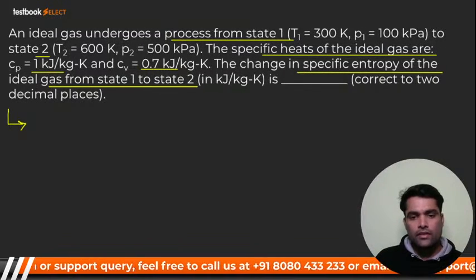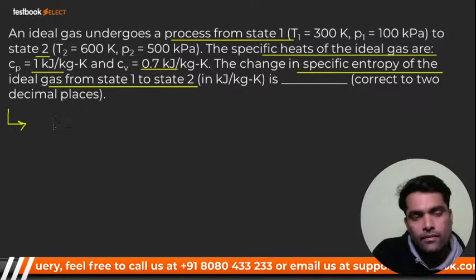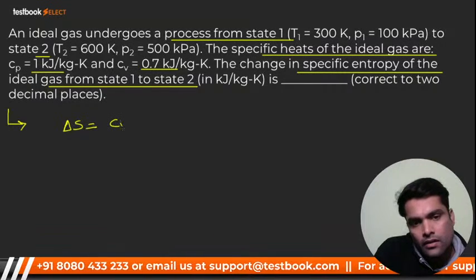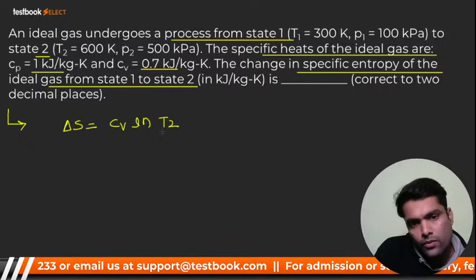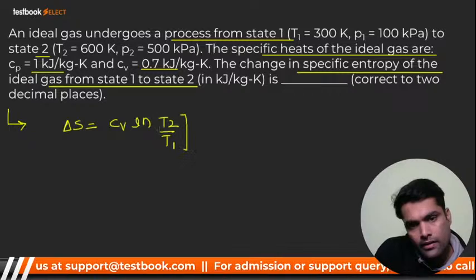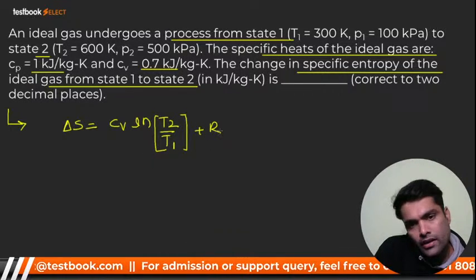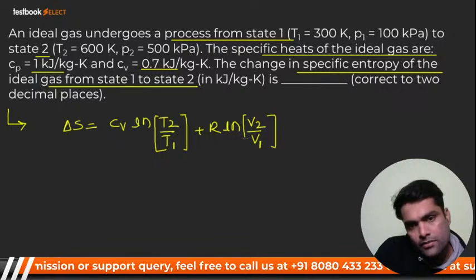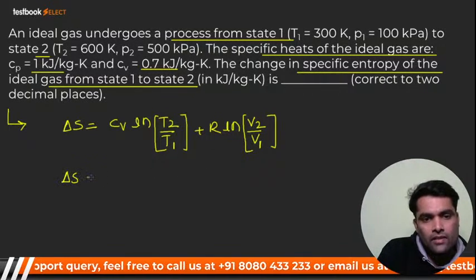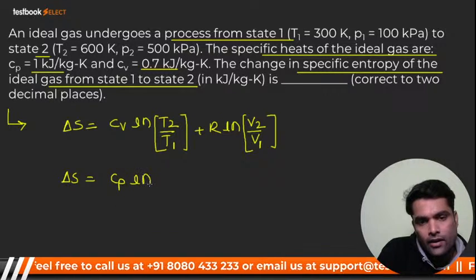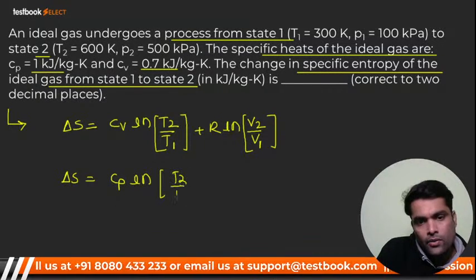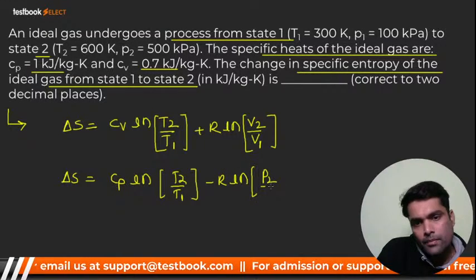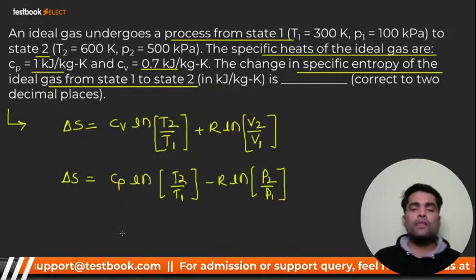See, you have seen these formulas. The first formula is delta S equals Cv ln of T2 by T1 plus R ln of V2 by V1. It is in terms of temperature and volume. You have another formula: delta S equals Cp ln of T2 by T1 minus R ln of P2 by P1. You have these two formulas, right?